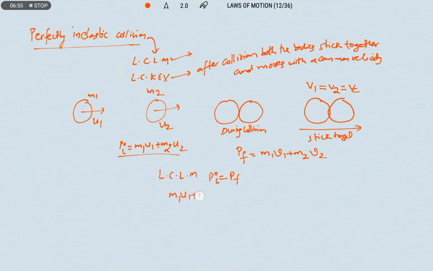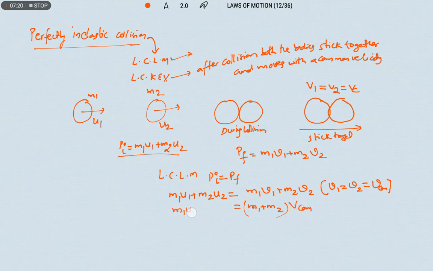So we can write m1 u1 plus m2 u2 is equal to m1 v1 plus m2 v2, but we know that v1 and v2 are the same. That is, I am representing it with v common. So we can write m1 plus m2 and get the common v.